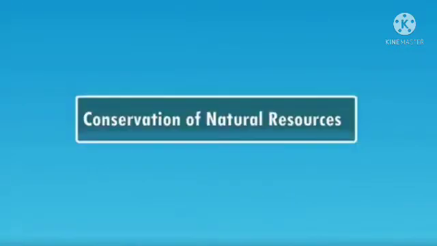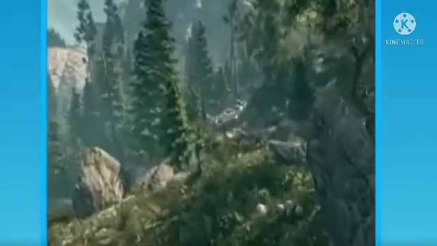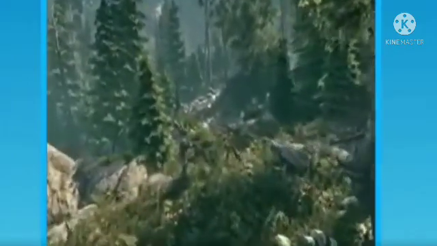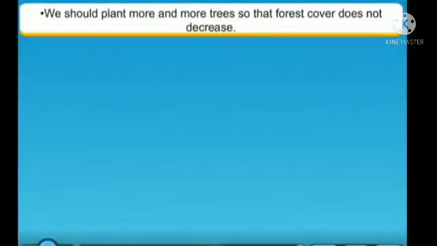Conservation of natural resources. Resources are vital for us. We totally depend on them for our survival. So, they need to be conserved. The wise and economic use of resources is called conservation. Some of the measures to conserve our natural resources are given below. We should plant more and more trees so that forest cover does not decrease.